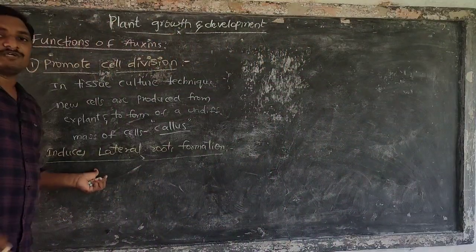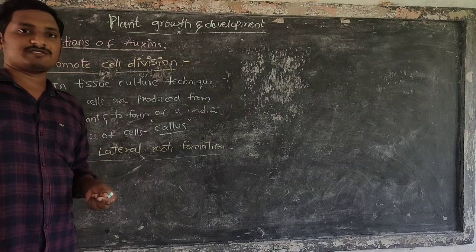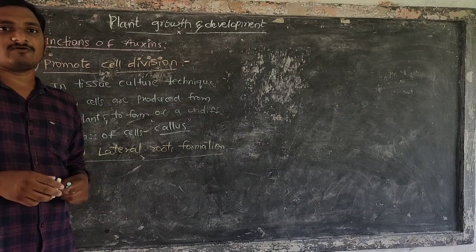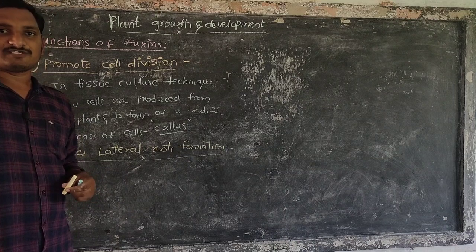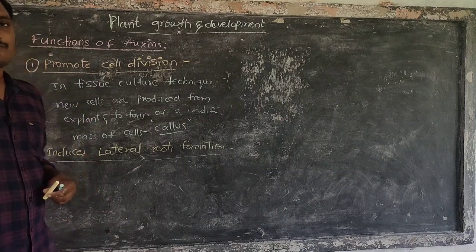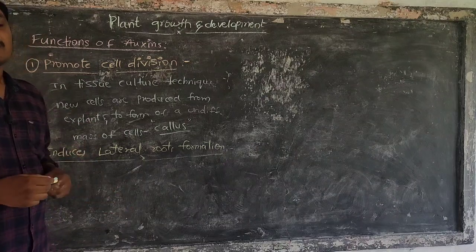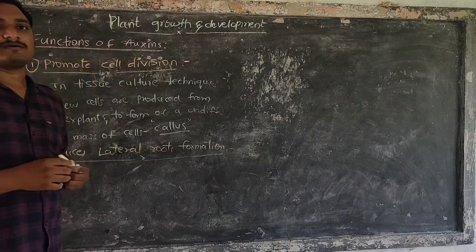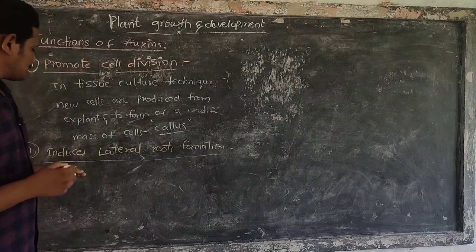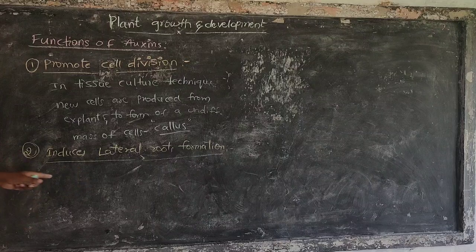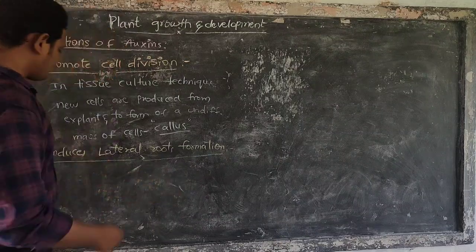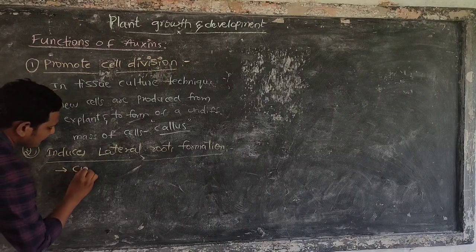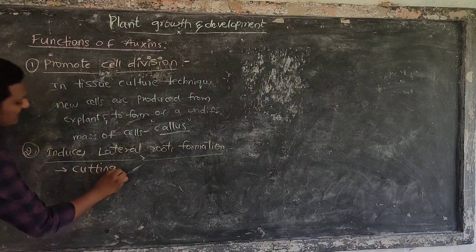In vegetative propagation, we cut the branches or stem of the plant body. We keep that piece of stem dipped in auxins. Then after roots are formed, we take that as a new plant. So roots are formed by auxins, in vegetative propagation, that is cuttings, grafting, like that.